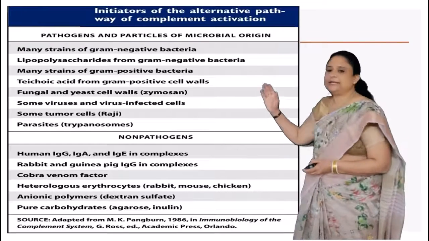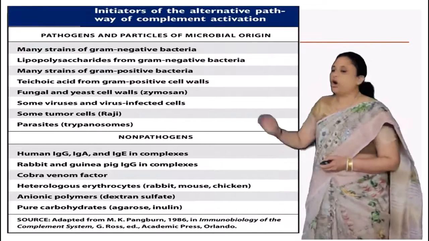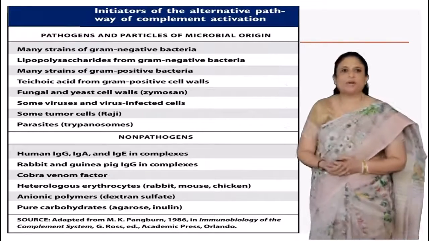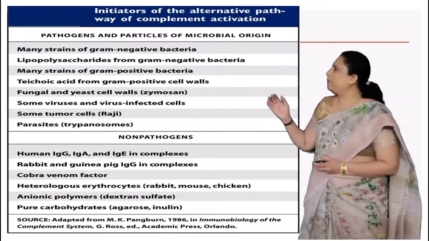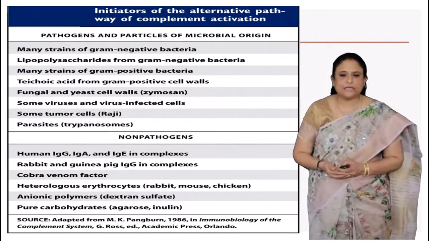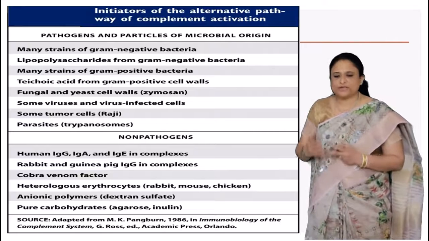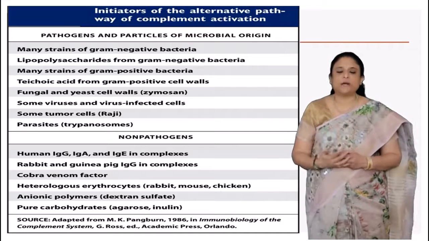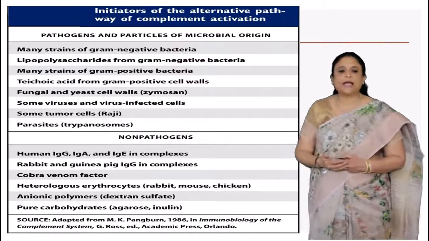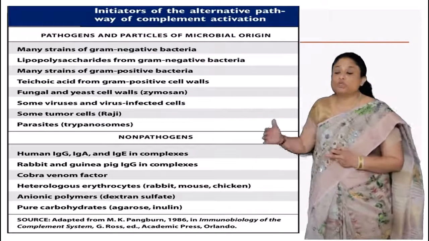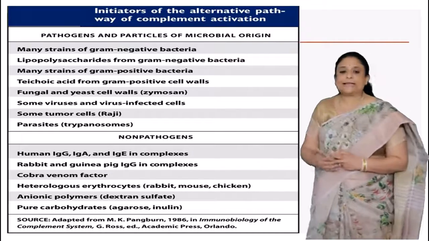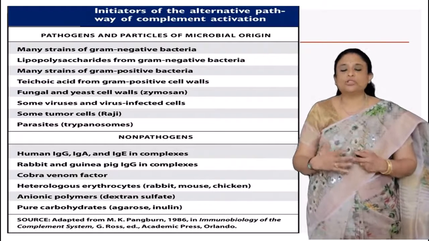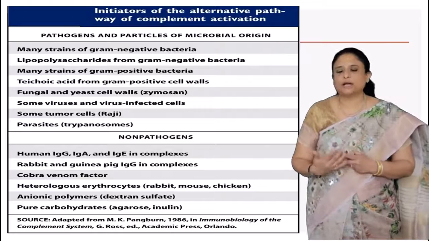As you can see here, these are the initiators of the alternate pathway of complement activation. We have many strains of gram-negative bacteria, lipopolysaccharides from gram-negative bacteria, teichoic acids from gram-positive bacteria, fungal and yeast cells, some viruses and virus-infected cells, even some tumor cells, and some parasites like trypanosomes, which mostly trigger this pathway.